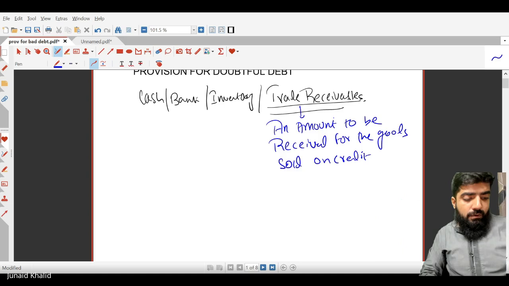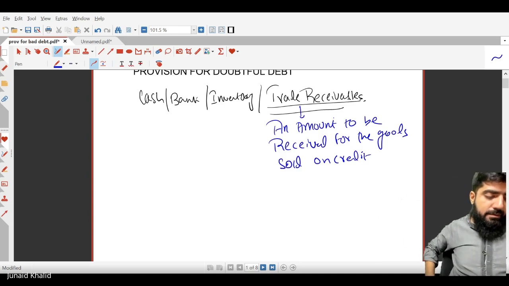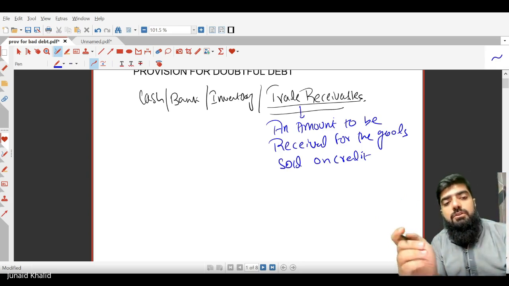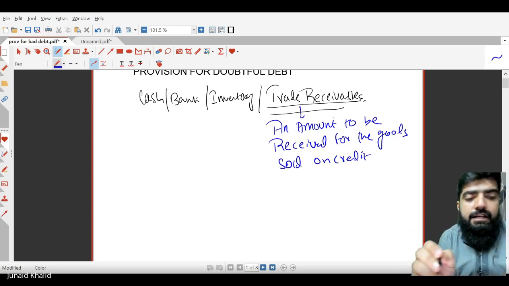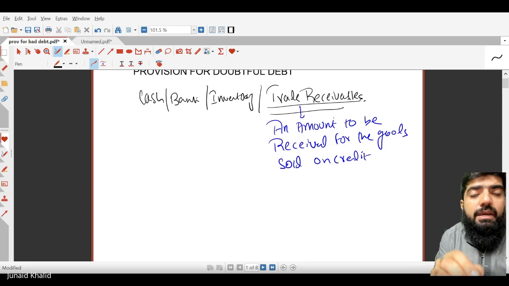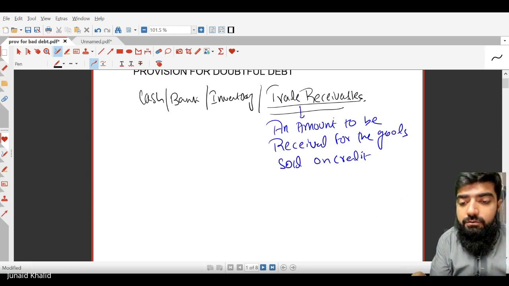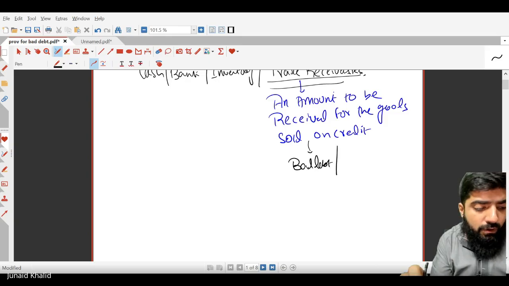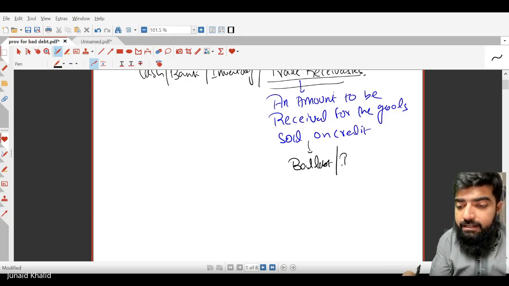This is known as the accounts receivable or trade receivables. Now, whenever we want to receive a certain amount from customers, there is always a possibility that some amount you will not be able to recover. An amount that you will not be able to recover is known as irrecoverable debt, or at times we call it bad debt.